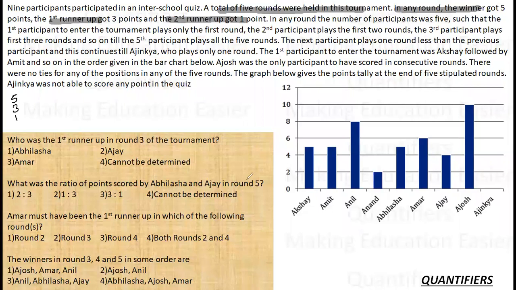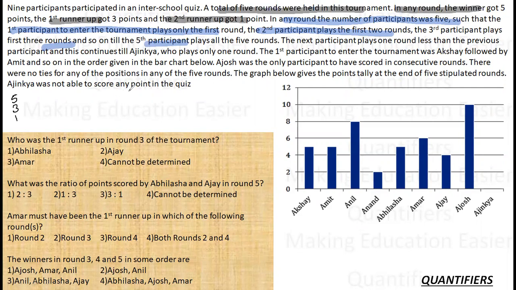Now, further it is given to us, in any round the number of participants was 5 such that the first participant to enter the tournament plays only the first round, the second participant plays the first 2 rounds, the third participant plays the first 3 rounds, and the fifth participant plays all the rounds. So what do we mean by this essentially?